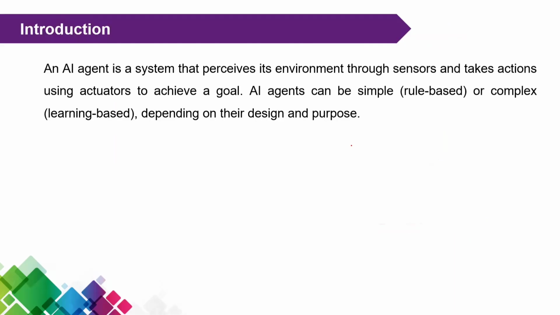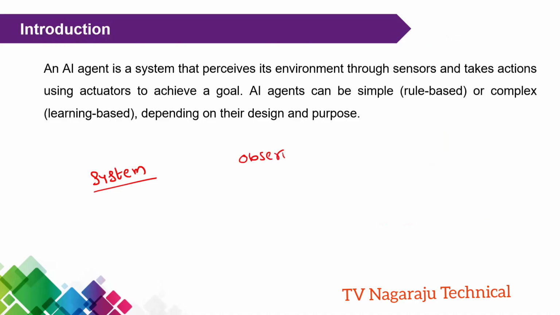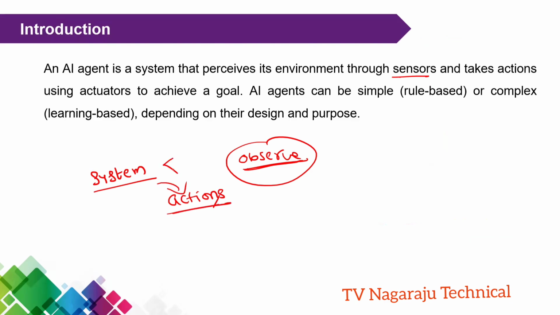First of all, what is meant by an agent? An agent is simply a system that observes the environment, and based on observations, performs some actions. It observes the environment through sensors, and performs actions by using actuators. And finally, what is the aim? What is the need of observing the environment and doing actions? To achieve a goal.